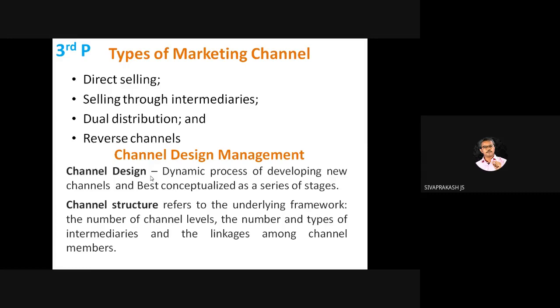What is direct selling? From manufacturer to consumer. Selling through intermediaries: manufacturer, wholesaler, then retailer, then goes to consumer. Dual distribution: I will produce, and I will do wholesale on one side, and I will also do the retail business. Some shops you must have seen, they put up boards saying retail sales at wholesale price. So that's called dual distribution.